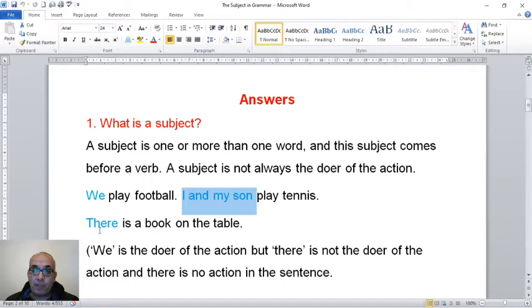There is a book on the table. There is the subject, and this is the verb. There is not the doer of the action, and there is one word in English. So we is the doer of the action, but there is not the doer of the action, and there is no action in this sentence.